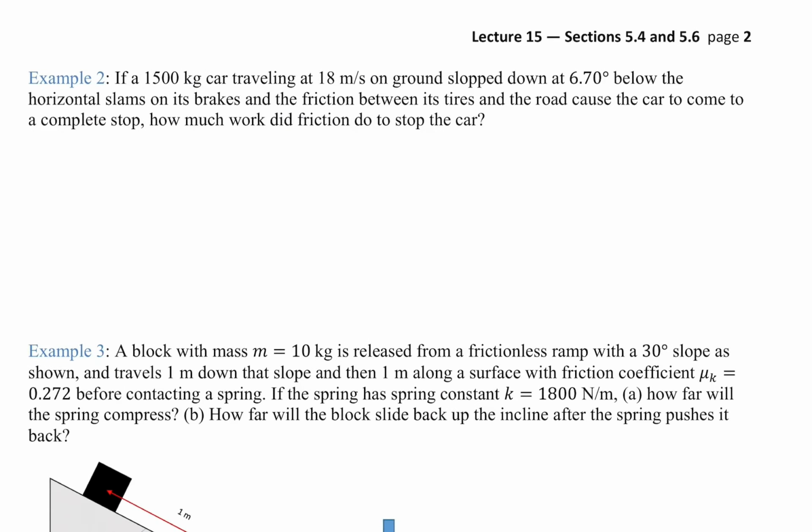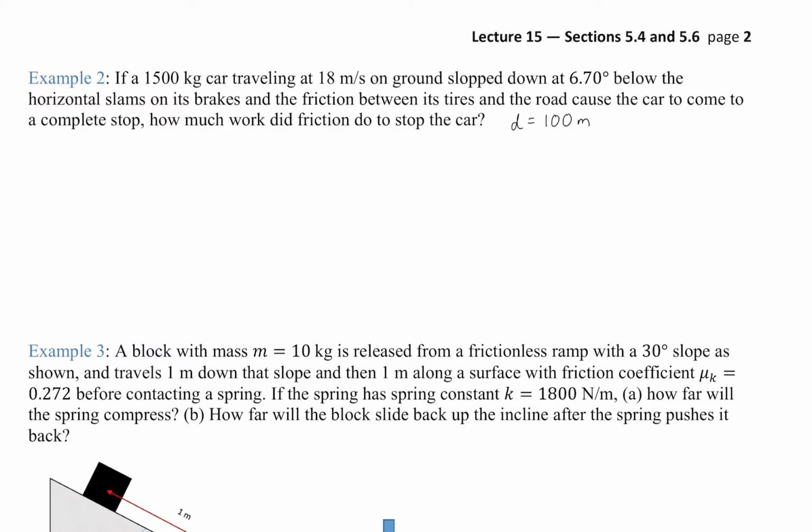So this one, I actually forgot to give you a piece of information. When I give you a problem like this, and notice it's very similar to example 1, but now the car is either going downhill or uphill, I have to either give you the friction coefficient if it's a constant slope hill, or I have to give you like the length of the hill. So here, what I should have given you is the length of the hill, because otherwise you don't have enough information to solve it, because it depends.